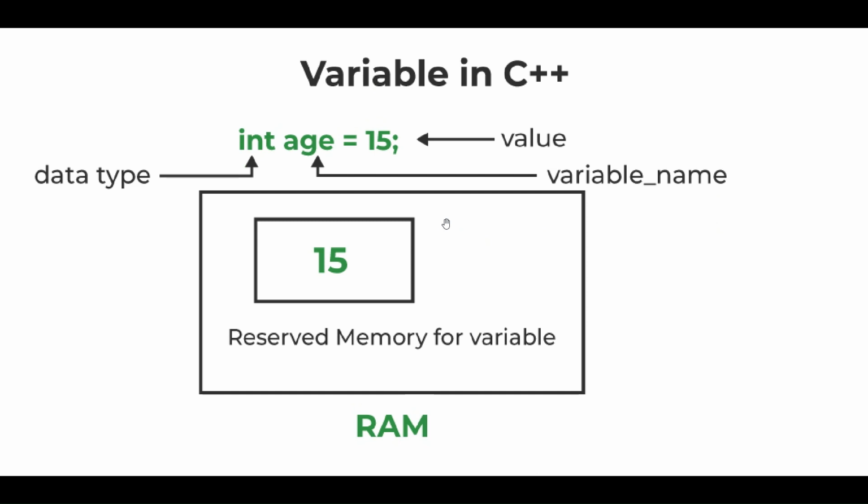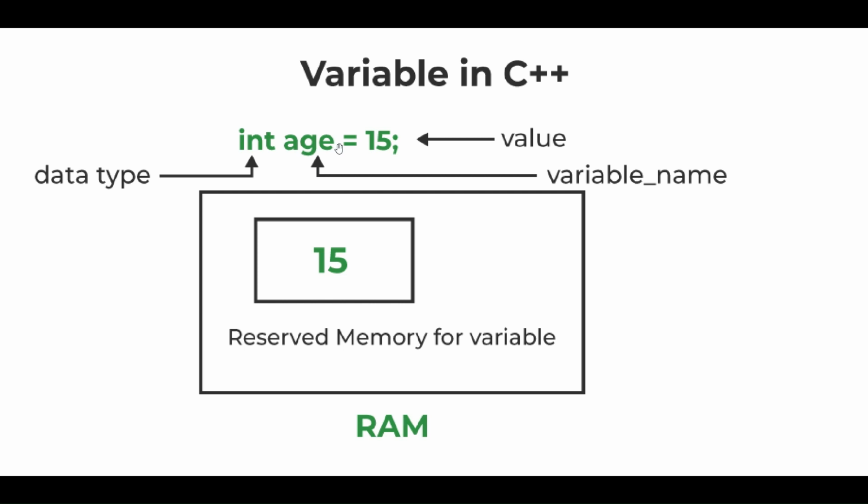The second part is the name of the variable. We can also say that the name of the variable is the identification of that variable, from which we call that variable. The third part of the variable is the value, for example, 15. As previously we discussed, a variable is just a memory location, and naming that memory location is called a variable. For example, here you can see in the diagram that there is a RAM, and in the RAM at some memory location 15 has been stored, and this memory location is named as 8. So this is what the structure of a variable looks like.